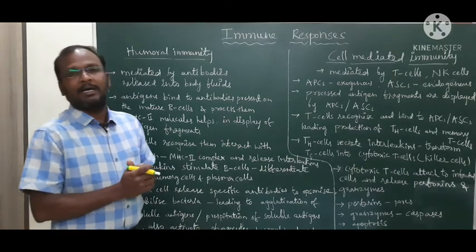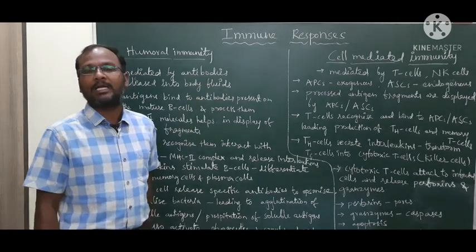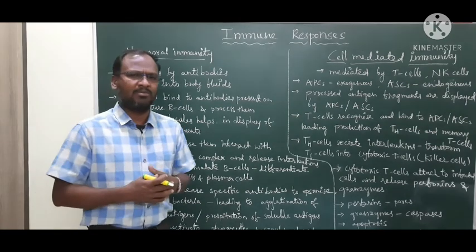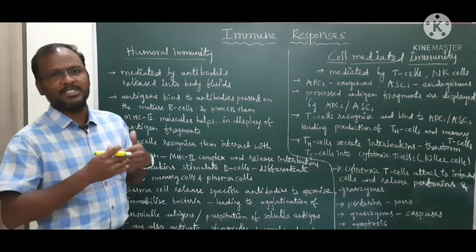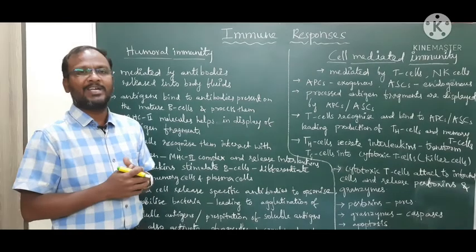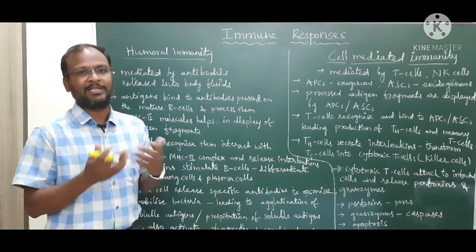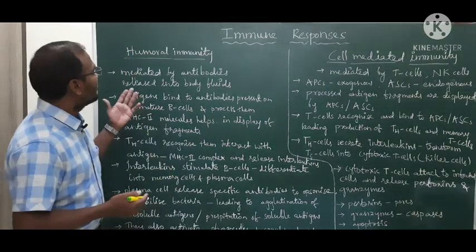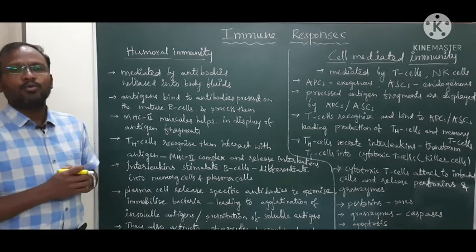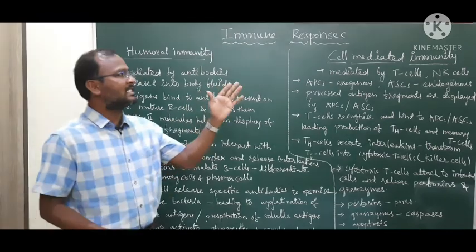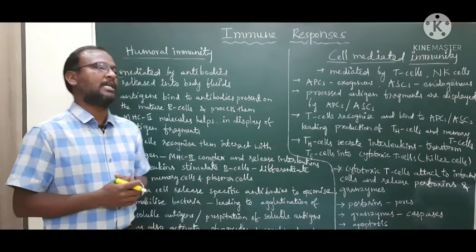So, let us have a brief discussion on immune responses. See, what is immunity? We know immunity is a natural defense system of the body that protects from various kinds of diseases caused by various pathogens like virus and bacteria. We have two types of immunity. One is humoral immunity and the second one is cell mediated immunity.